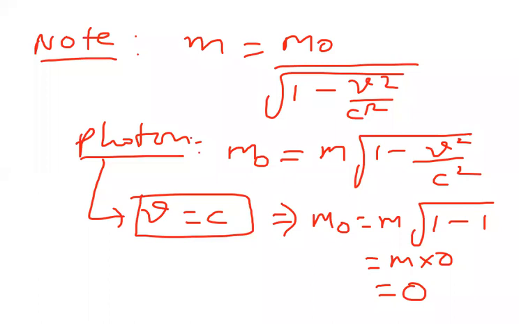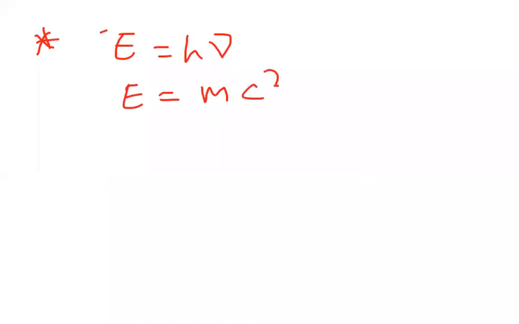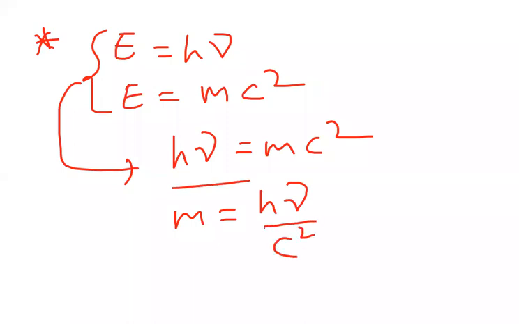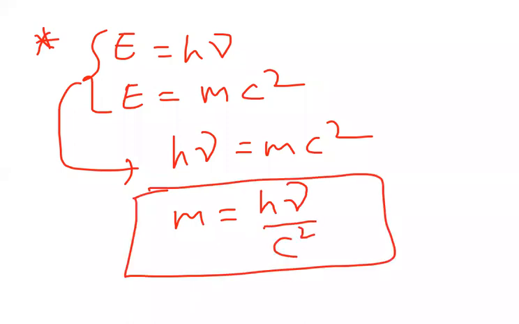So when it is moving, it is having mass. Here, what should we write? E is equal to h nu, and from Einstein's mass energy relation, E is equal to mc square. From these two I can write h nu is equal to mc square, so m is equal to h nu by c square. This m is called the mass of the photon when moving. I hope this is clear now.